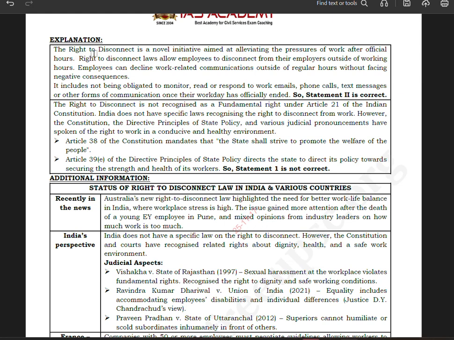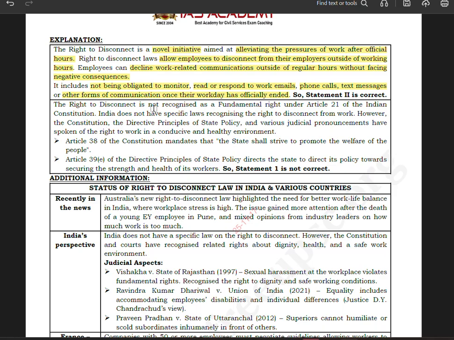So the right to disconnect is a novel initiative aimed at alleviating the pressures of work after official hours. Right to disconnect laws allow employees to disconnect from their employers outside of working hours. Employees can decline work related communication outside of regular hours without facing negative consequences. It includes not being obligated to monitor, read, or respond to work emails, phone calls, text messages, or other forms of communication once their work day has officially ended. So, statement 2 is correct.